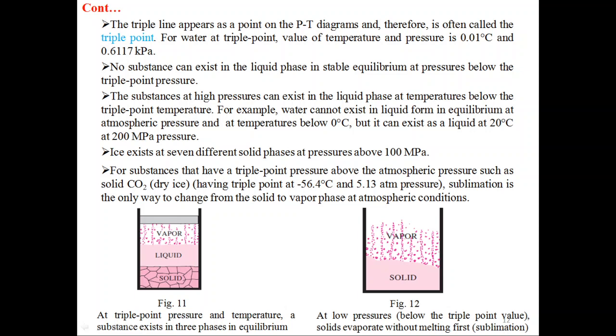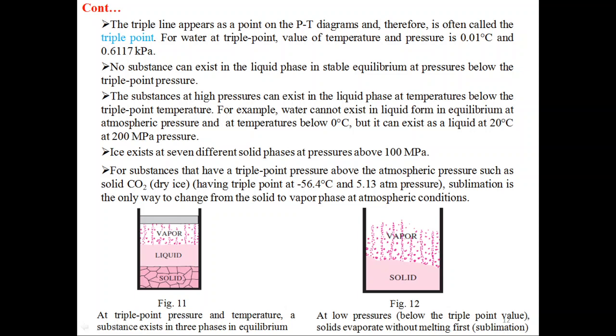For example, water exists in liquid form in equilibrium at atmospheric pressure and at temperature below 0 degrees Celsius, but it can exist as a liquid at 20 degrees Celsius at 200 megapascal pressure. Ice exists in 7 different solid phases at pressure above 100 megapascal.